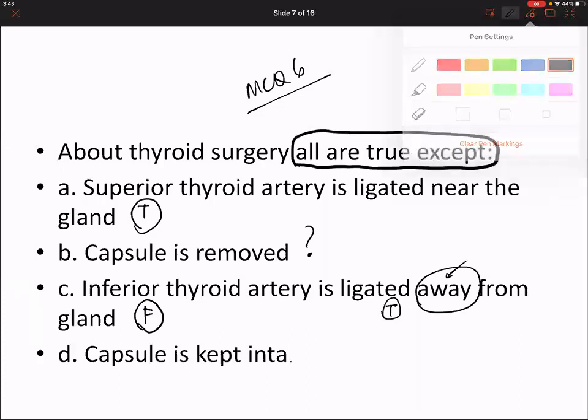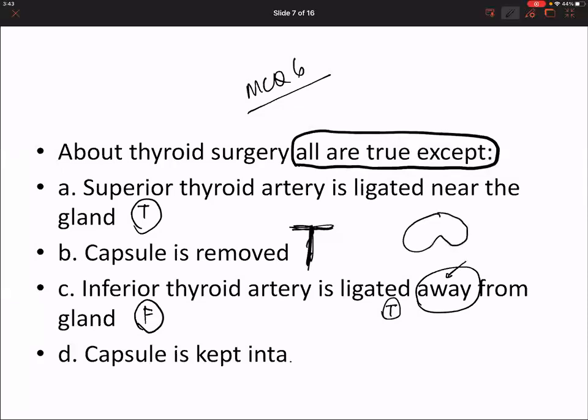Do you remove the capsule? Yes, we remove the capsule. The thyroid is taken with the capsule. Is the inferior thyroid artery ligated away from the gland? No, it is now ligated close to the gland. Hence, this statement is false. But previously, when this question was taken, maybe it was ligated away. But for today, I will consider it as false. Capsule is kept intact. The answer is false.